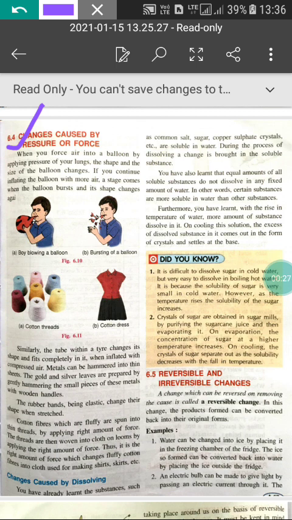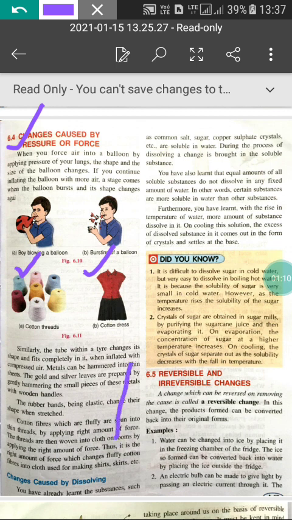When you force air into a balloon by applying pressure of your lungs, the shape and the size of the balloon changes. And if you continue inflating the balloon with more air, a stage comes when the balloon bursts and its shape changes again. You can see in the first case, when you force air into the balloon by applying pressure of your lungs, it changes its shape and size, and in the second case, when more force is applied, it changes and it bursts. One stage will come like this, then it can burst.